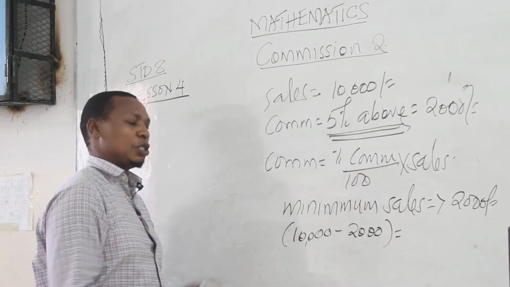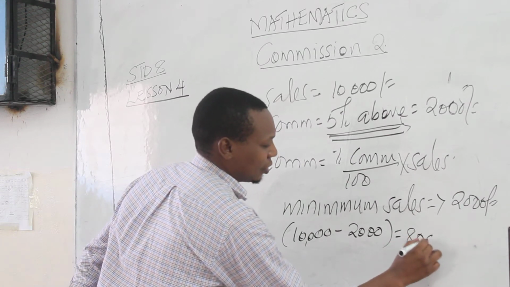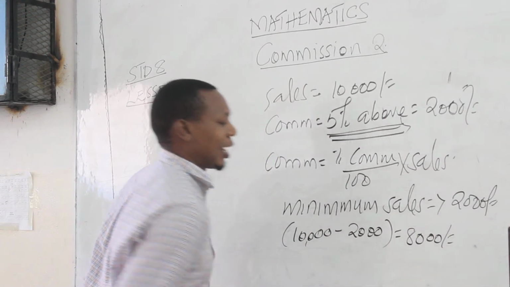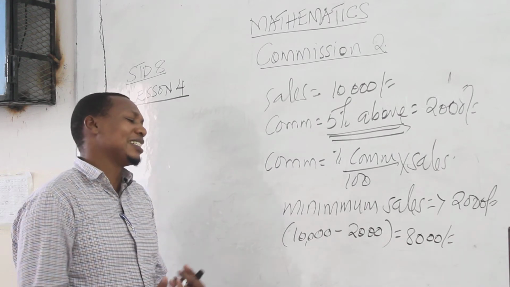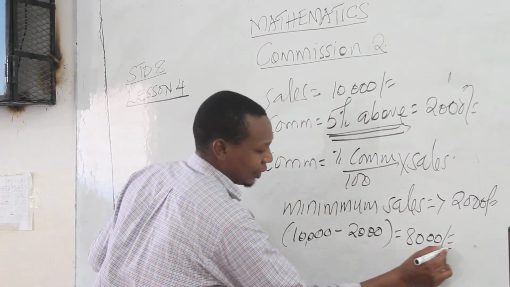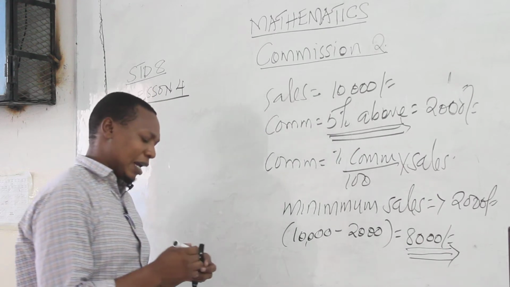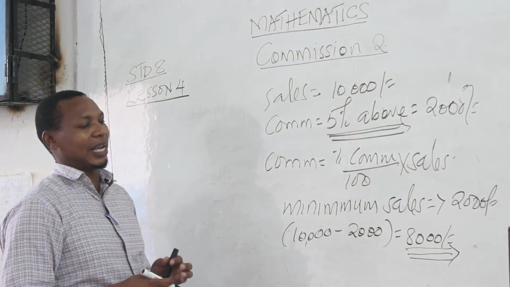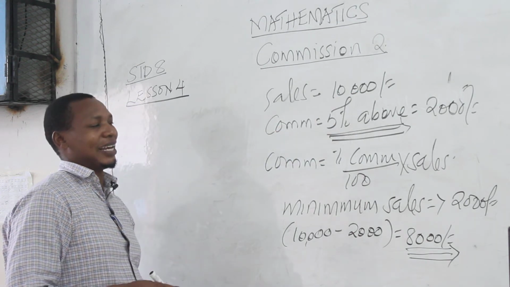So 10,000 you subtract 2,000, we get 8,000 shillings. Those are the sales this person is entitled to be given a commission on. Get this one very clear. This is the goods or the sales that the person is entitled to get a commission on, and not the 10,000 shillings.